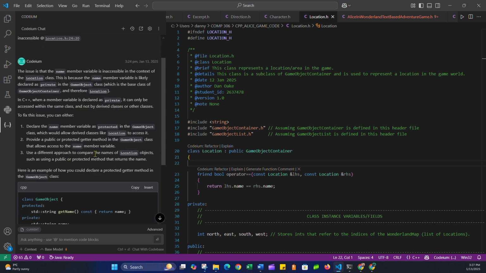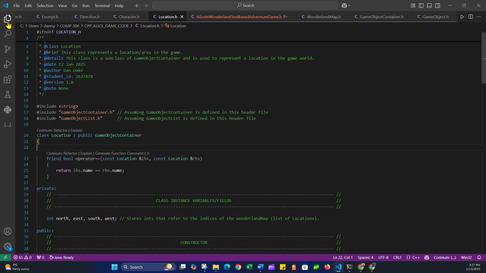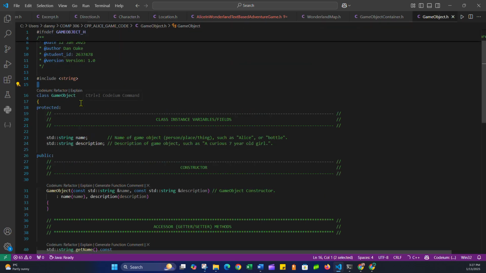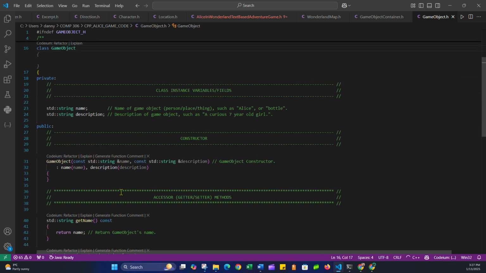Use a different approach to compare the names of location objects, such as using a public or protected method that returns the name. So another approach would have been, what they're saying is, I did it this way, where I just went to the game object, the base class, and just made this protected. I could have just left it private. Let's just do that. We'll show all the different ways we could have done this.